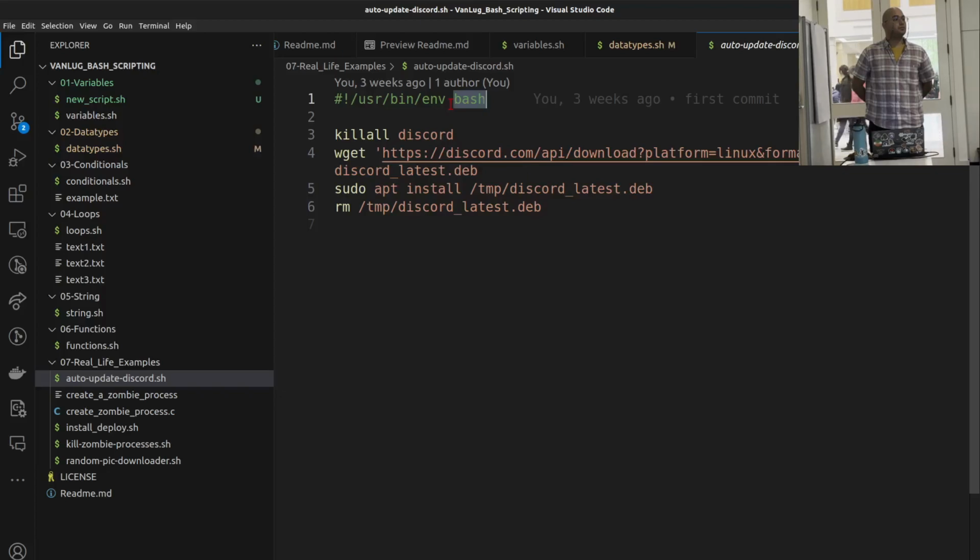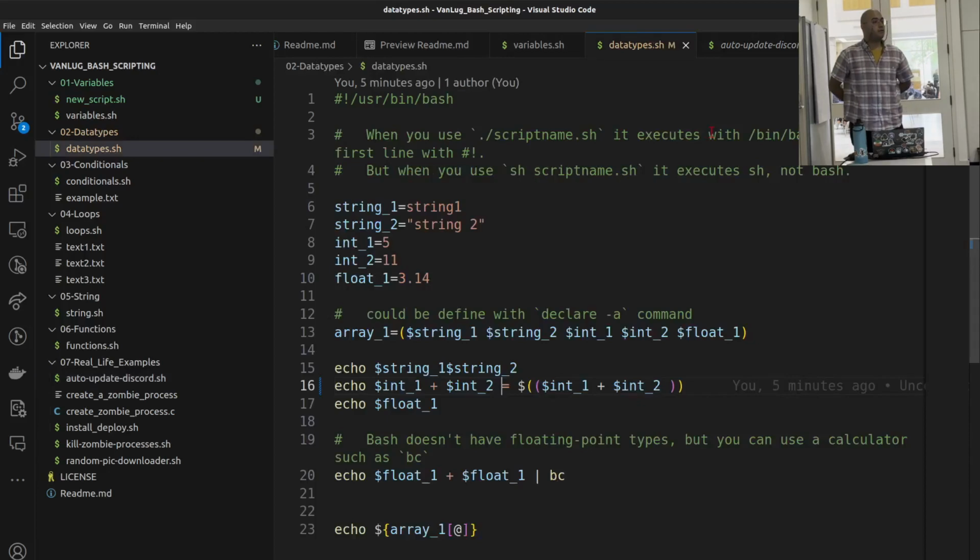Same for bash, same for any other. Is it getting it from the PATH variable? From the environment. It checks the environment and then brings back the current bash. It's better to imagine you have two versions of bash on the same system, and you use the environment one, like Python. So you are using Python 2 in the environment: shebang, exclamation mark, /usr/bin/env, and then we say python2. Okay, very nice.